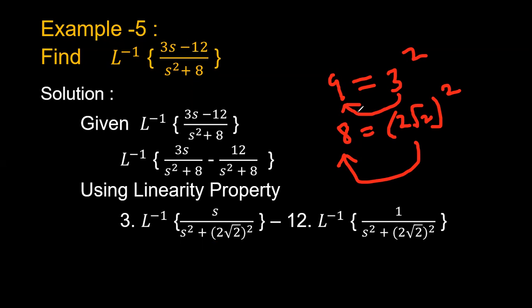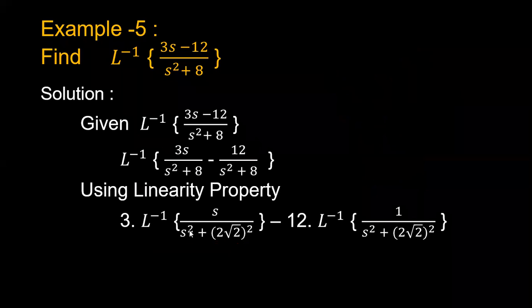Right. So here this 8 can be written as 2 root 2 whole square. Why? Because this has to be converted to the form s by s square plus a square or 1 by s square plus a square. So the first term can be represented like this: 3 is a constant kept outside, and the simplification of this term is represented here. Minus 12 into Laplace inverse of 1 by s square plus 2 root 2 whole square. Now we have to compare these functions with respect to the basic formulas.